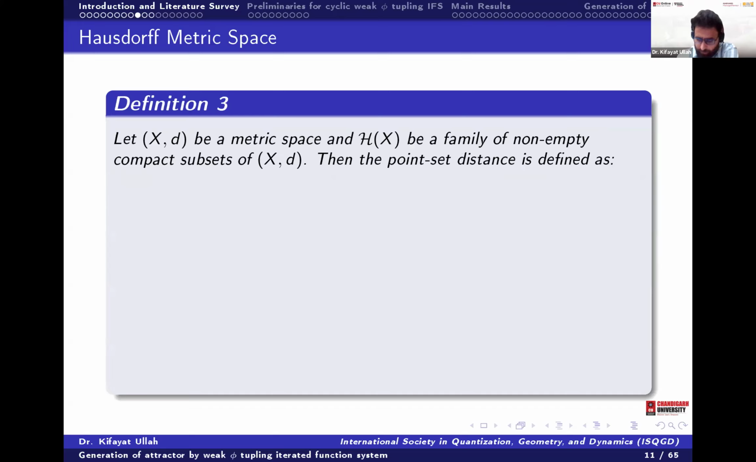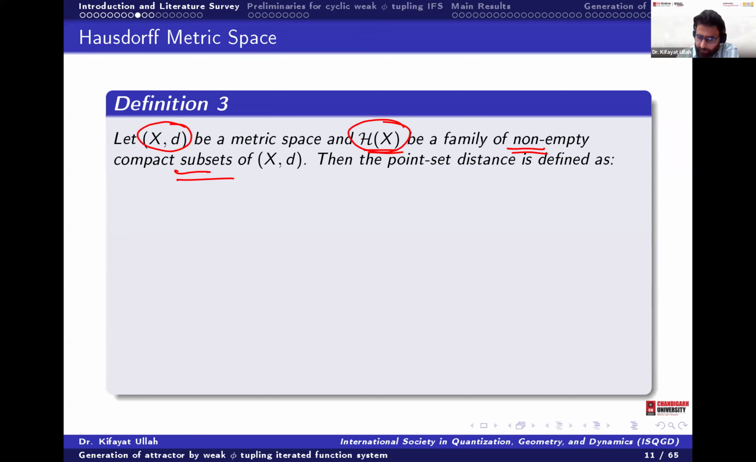So to construct the deterministic fractal, or to verify whether the attractor exists or not, we are using one type of hyper metric that is called the Hausdorff metric. What is this? We take a metric space (X, d), and we take its family of non-empty compact subsets. We denote it in this way.